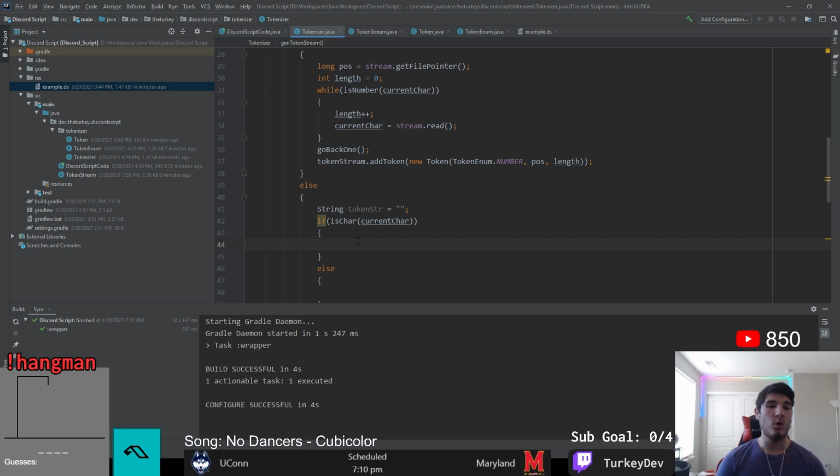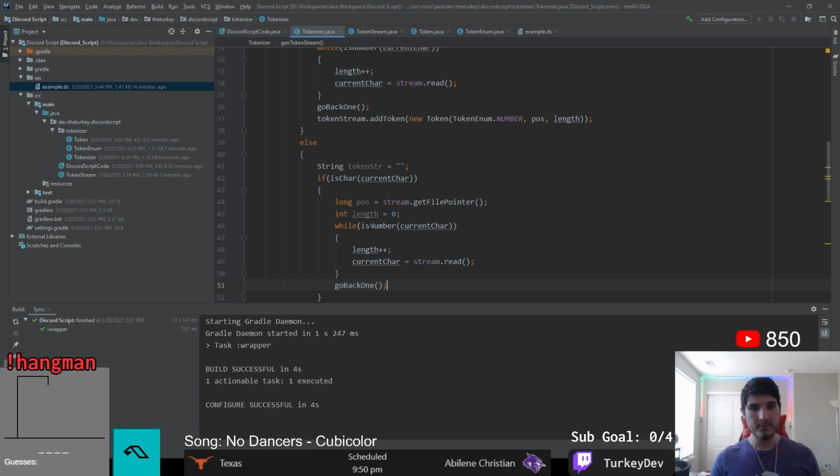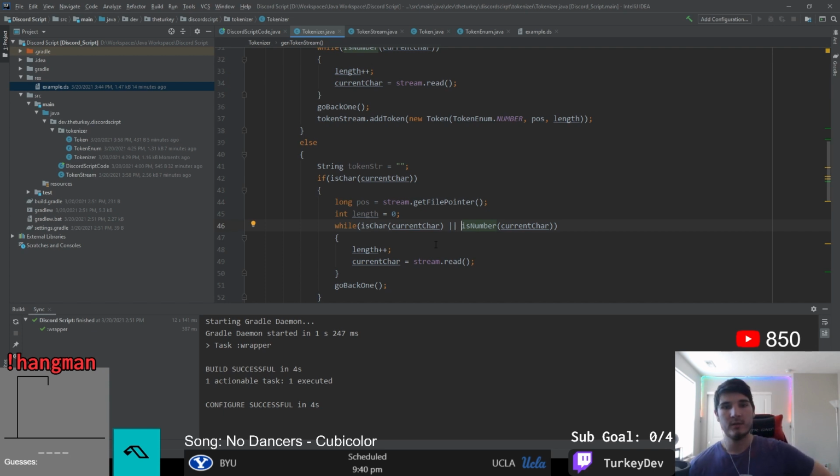If the first character of a new token is a letter, i.e. a lowercase a through z or uppercase A through Z, we know we'll be dealing with some sort of word. We can then employ the same method as above for numbers and read in until we find a character that is not a lowercase or uppercase letter, or also a number, since words can have numbers in them, they just can't start with a number.